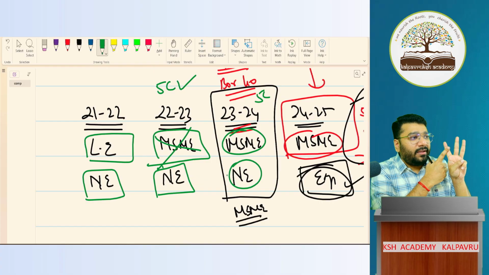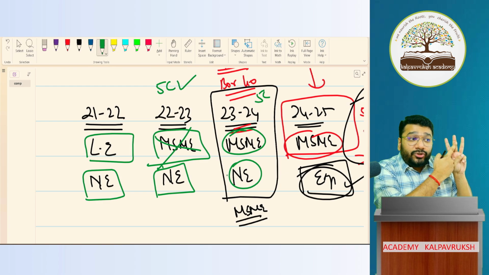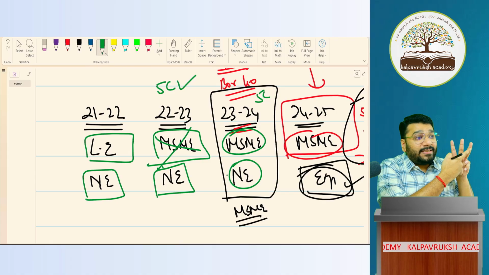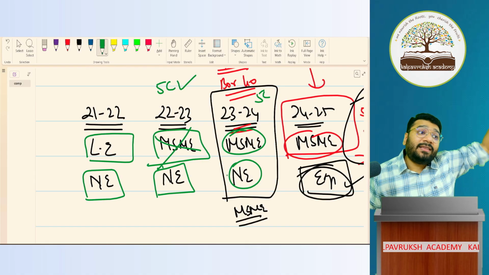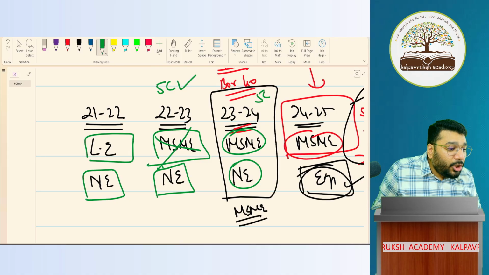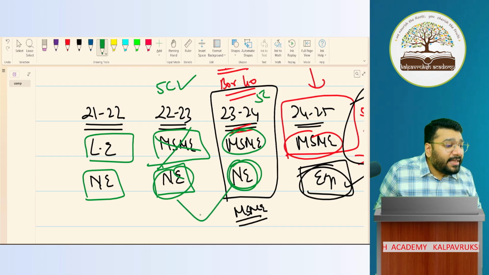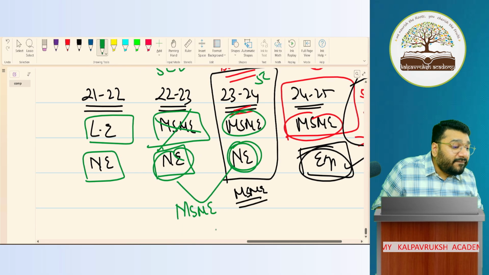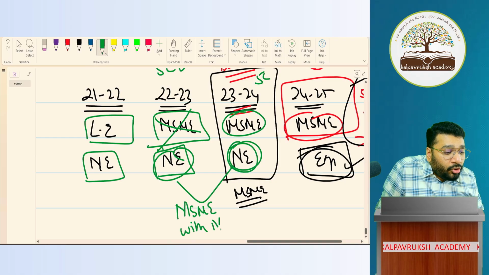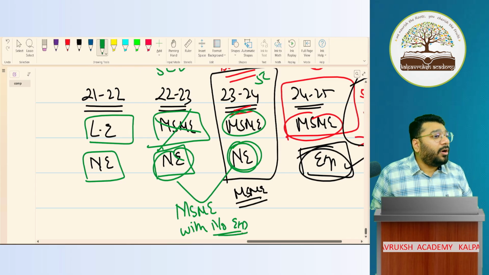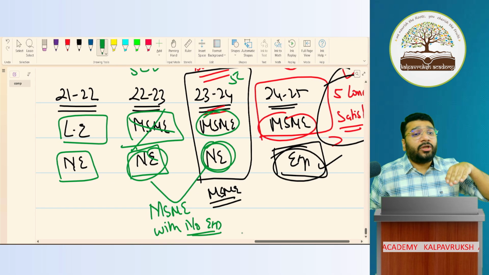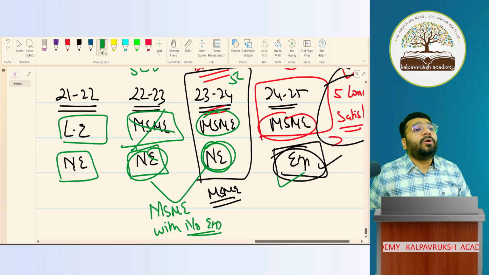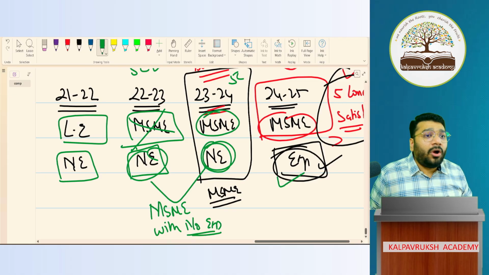One is large entity, one is MSME with no exemption, and second is MSME with exemption. If I say just MSME, it is MSME with exemption. But here, no exemption means, can I say both years they are MSME with no exemption? Got it, not got it? Clear or not clear? Then when will they get exemption? Only in the third year. Got it, not got it?